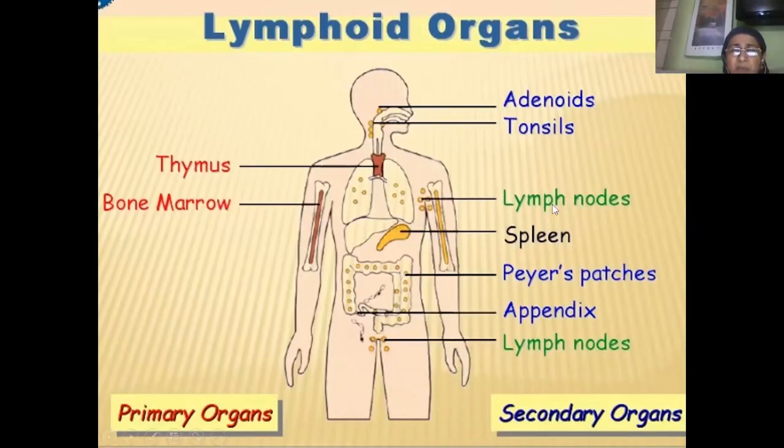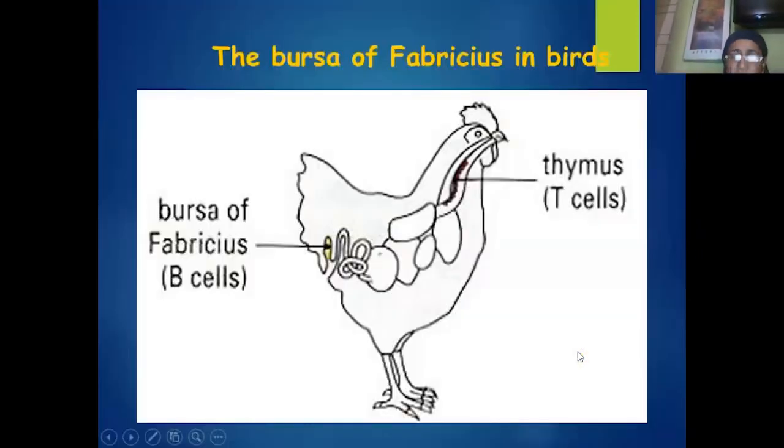These are small, round, kidney shaped structures which store a lot of lymphocytes. Again, we have the spleen, particularly the white pulp of the spleen, which will have a lot of WBC cells, and Peyer's patches. These are again groups of lymph nodes in the intestinal coils.